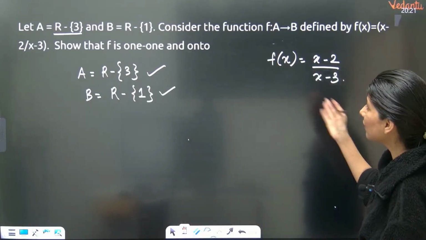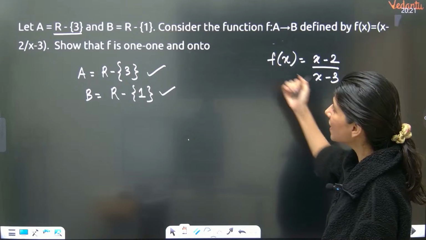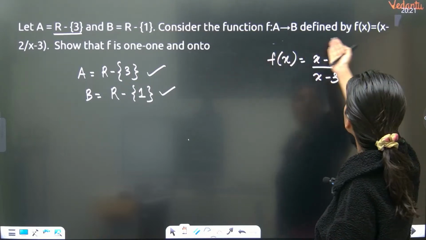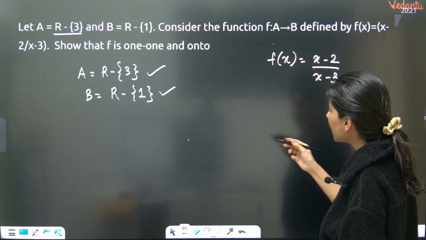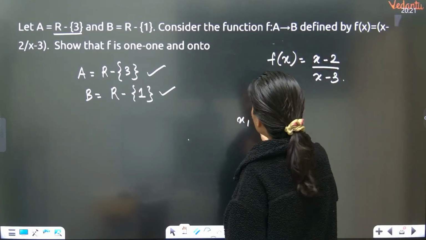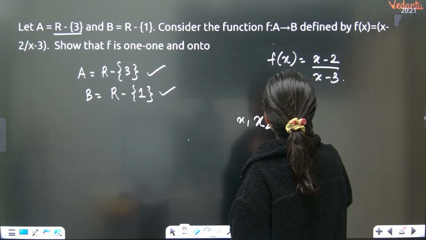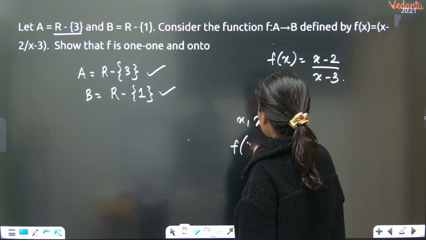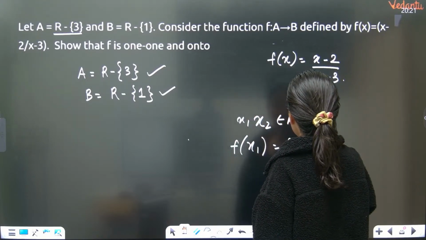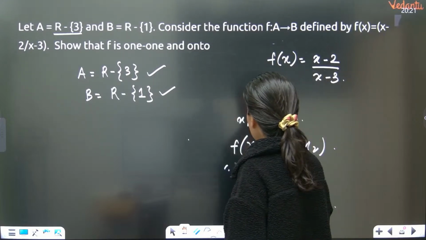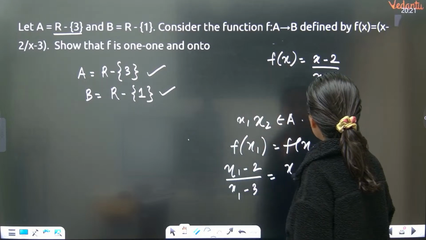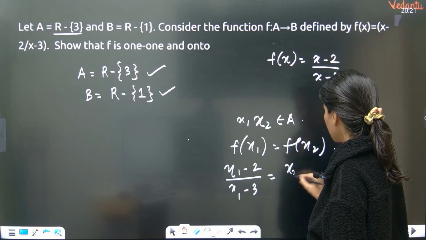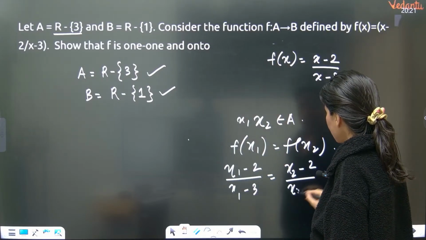Now this is again a one-one and onto question. Now understand, A and B are given. Consider the function defined by this. Show that f is one-one and onto. Again, same technique you have to use. x1, x2 belongs to set A. f of x1 is equal to f of x2. So understand, x1 minus 2 upon x1 minus 3 is equal to x2 minus 2 upon x2 minus 3.